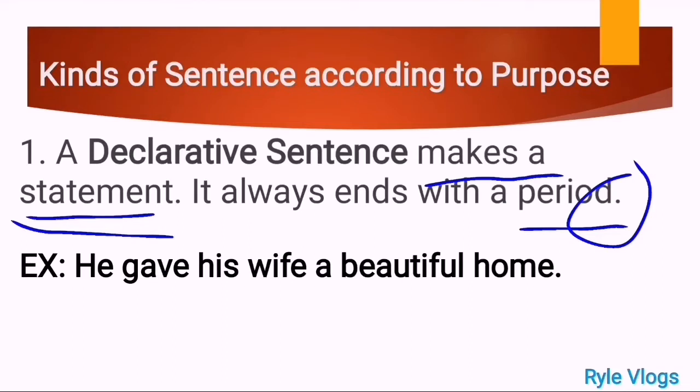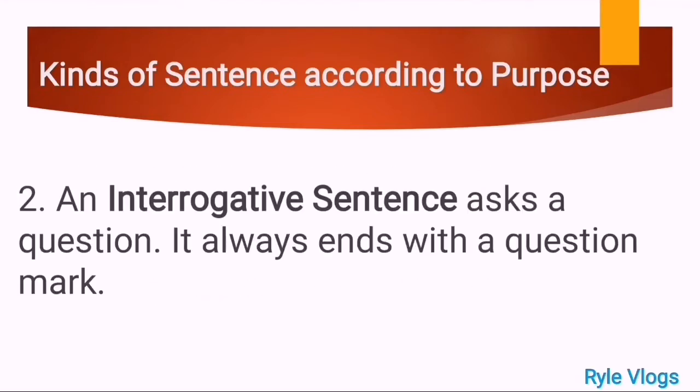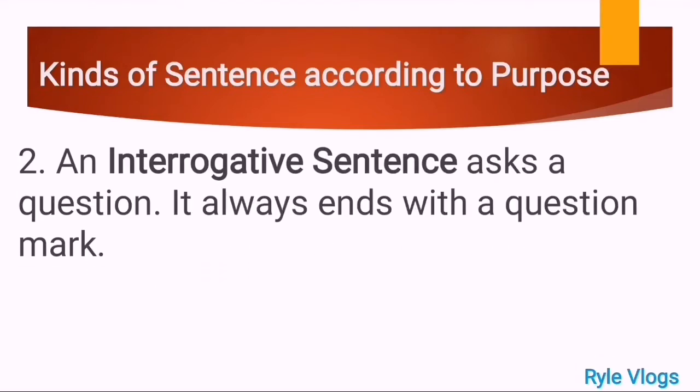This example is just a plain statement that says he gave his wife a beautiful home, and the punctuation mark used at the end of the sentence is a period, as you can see here, okay? This is a very good example of a declarative sentence, okay?